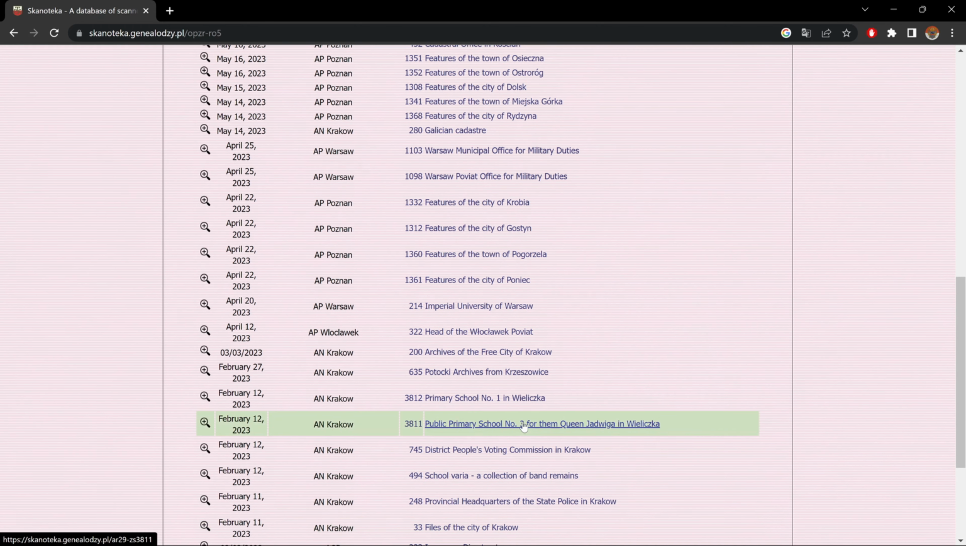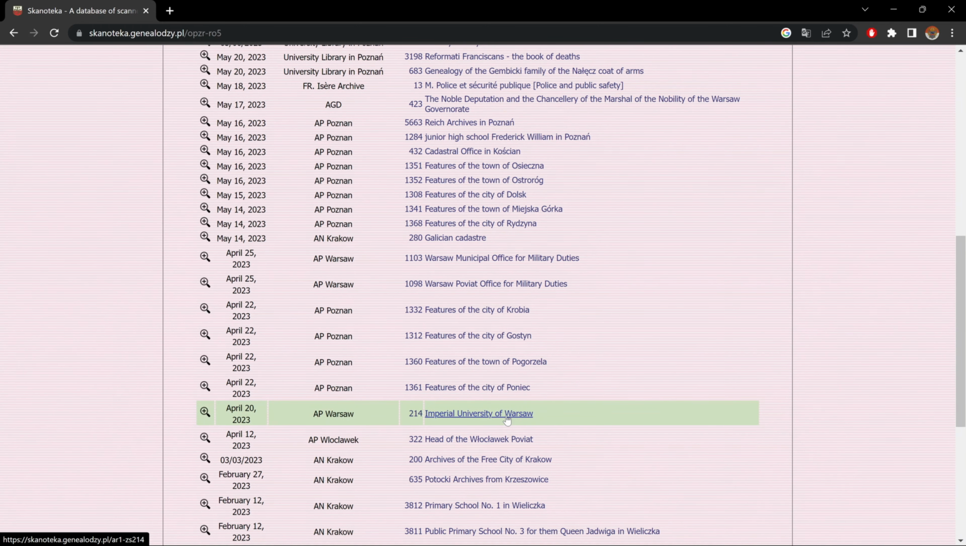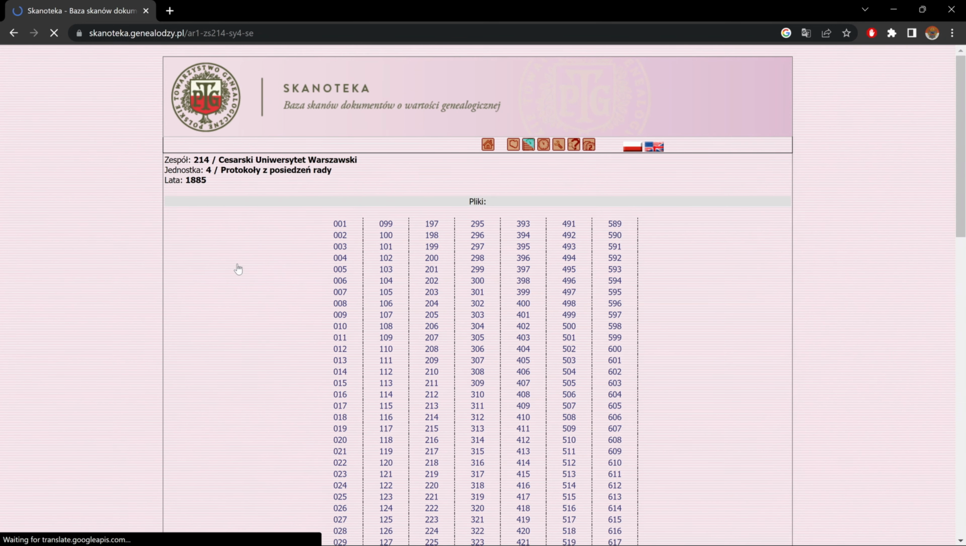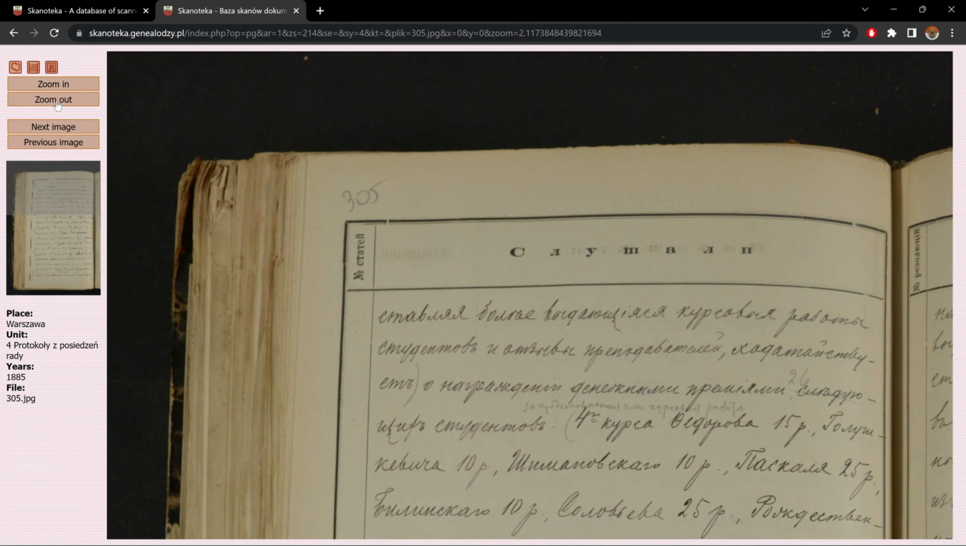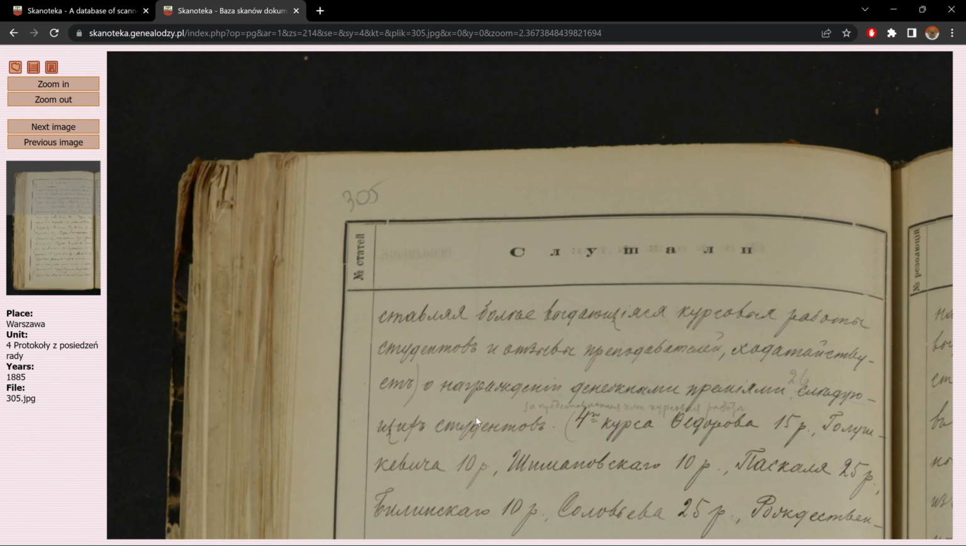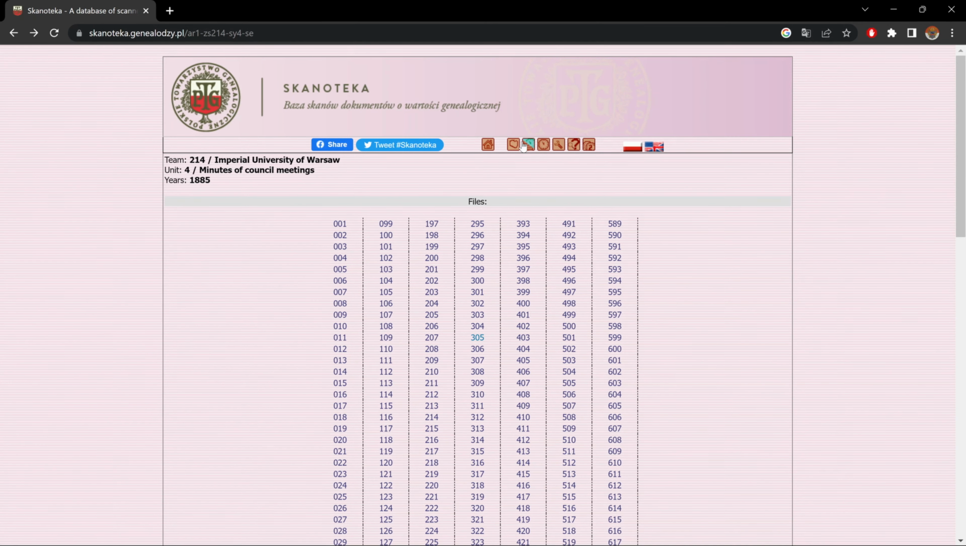Now let's take a look at one of these. Imperial University of Warsaw, minutes of council meetings, 1885. Let's take one in the middle, 305. And let's zoom out. And there we go. And that, my friends, is pretty much Scanoteca in a nutshell.